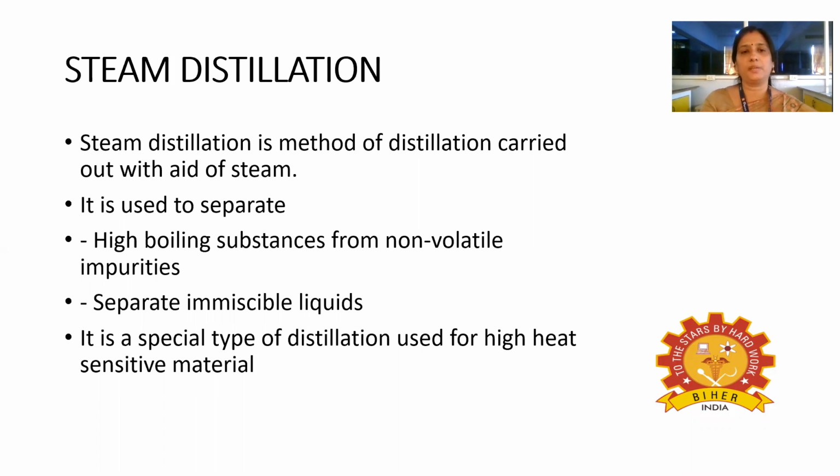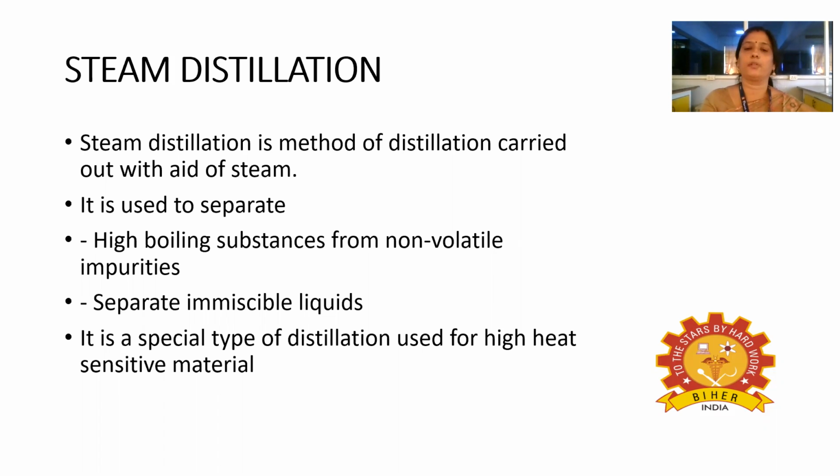Next is steam distillation. Steam distillation is a method of distillation which is carried out with the aid of steam. In simple distillation and the others, we were using a heater. Here we are using steam. It is used to separate high boiling substances from non-volatile impurities, and it is also used to separate immiscible liquids.